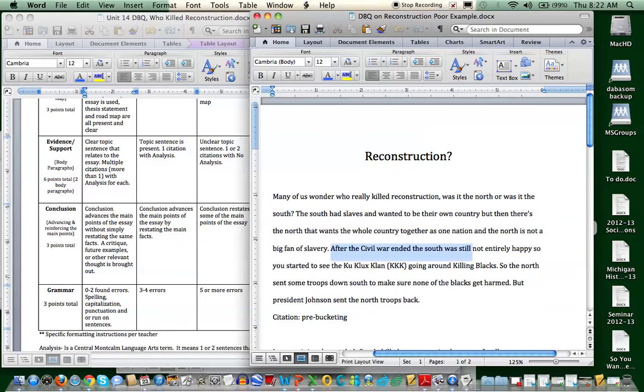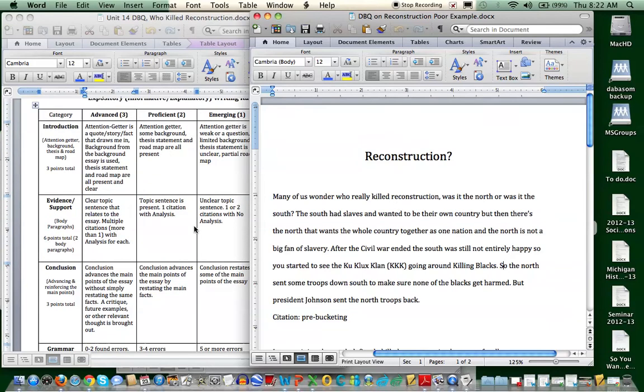After the Civil War ended, the South was still not entirely happy, so you started to see the Ku Klux Klan, KKK, going around killing blacks. This one right here, again, some points going to be taken off for grammar and spelling because there's no reason you have to capitalize the K in there. So the North sent some troops down to the South to make sure none of the blacks get harmed. Well, all this is true right here, but President Johnson sent the North troops back.